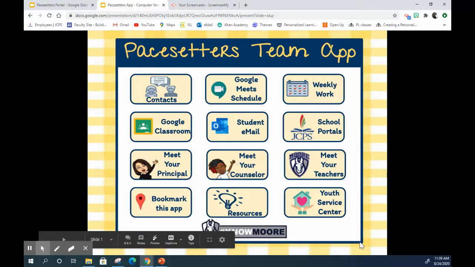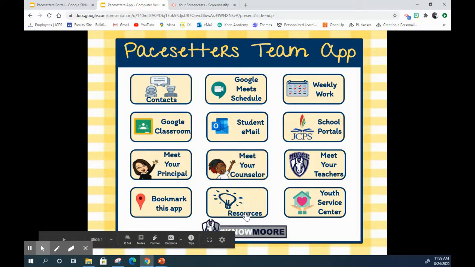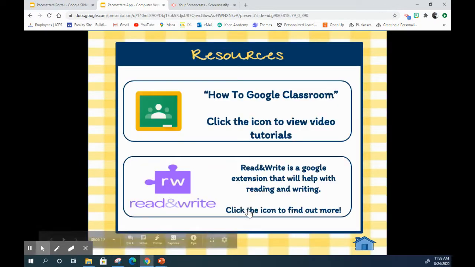And I'm going to return back to our home screen. To learn how to bookmark this app to your toolbar, you can click here and it'll walk you through how to do that, so that way you don't have to go back to your portal page every time. The next app are some additional resources that you may need.